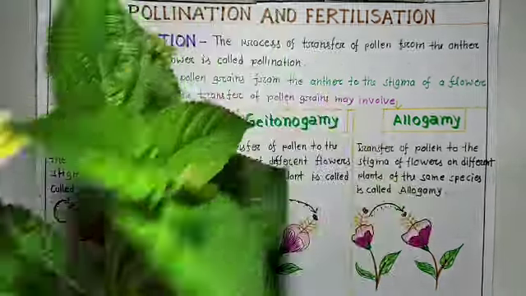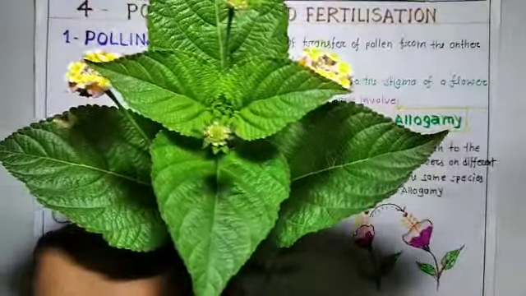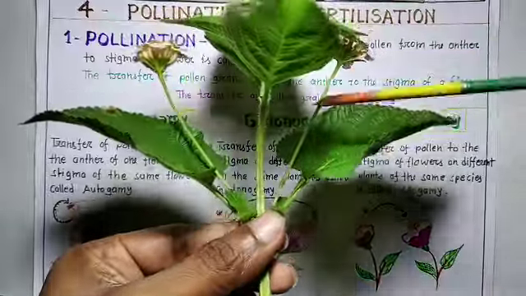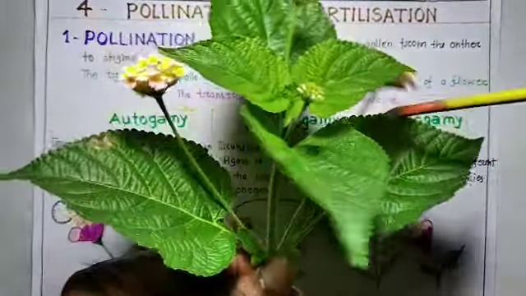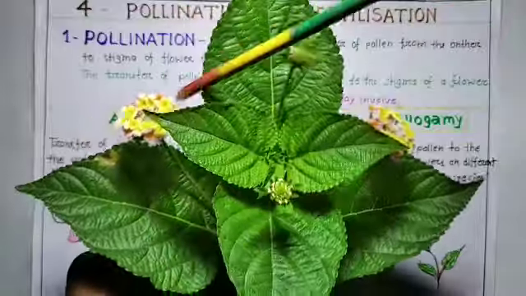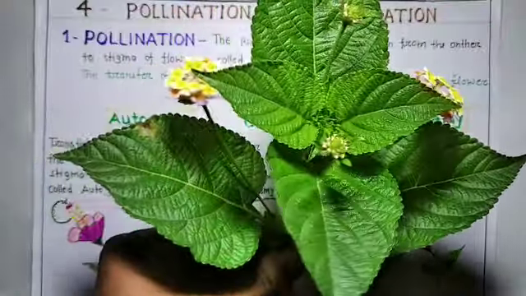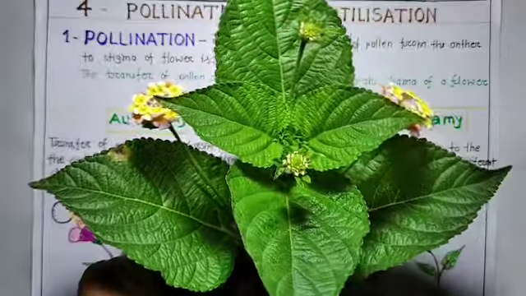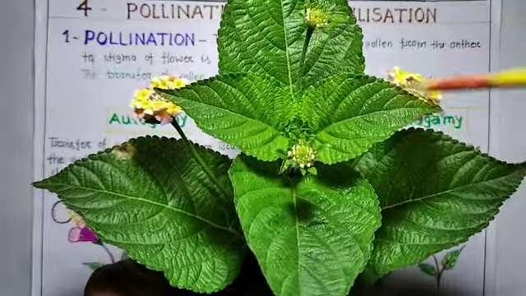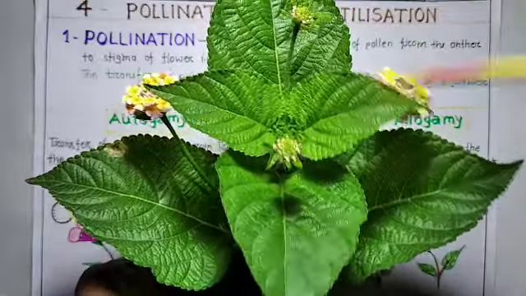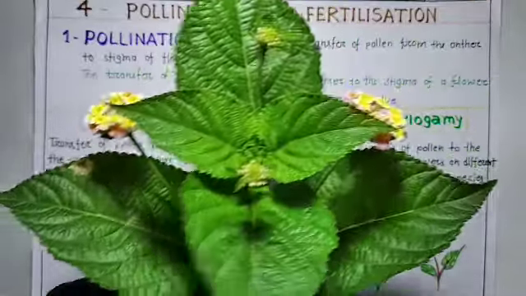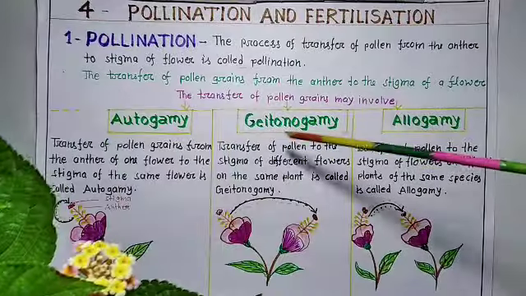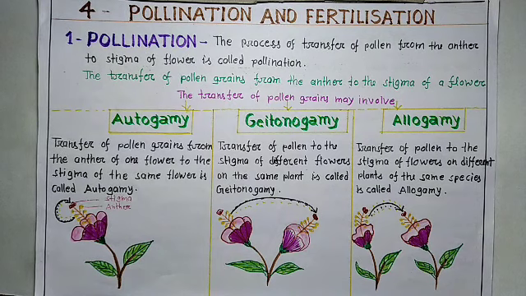Now you can see here, this is the same plant with two flowers, one is here and one is here. When the pollen grains of this flower reach another flower of the same plant, this is called geitonogamy. Okay.